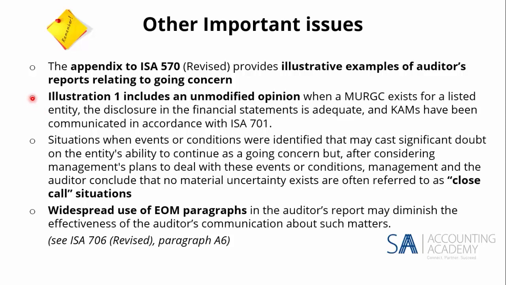The disclosure in the financial statements is adequate, and the CAMs have been communicated accordingly in terms of ISA 701, which is the one that applies to listed entities and CAMs.